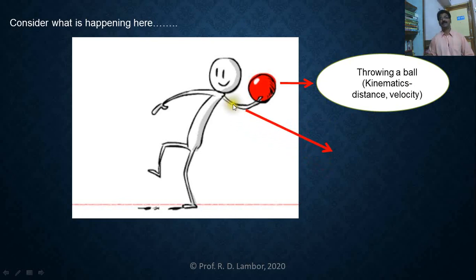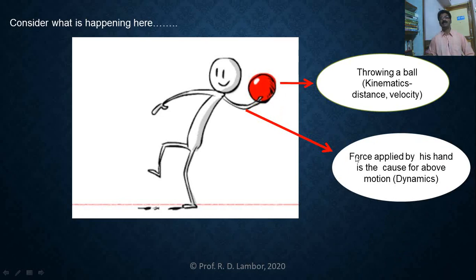But here, can you see this? To throw the ball, hand is supplied the force. Means force is applied by this hand. So if you study throwing a ball and applied force, then that will be in the branch dynamics. So force applied by his hand is the cause for the above motion.